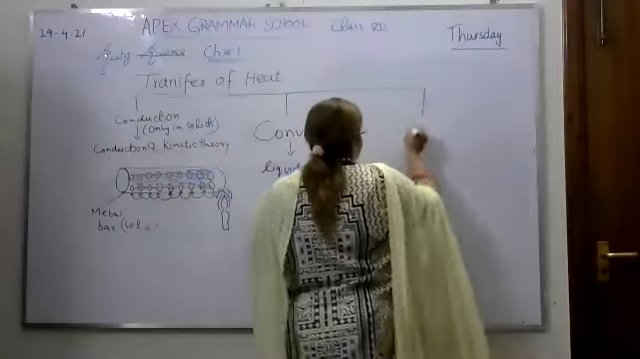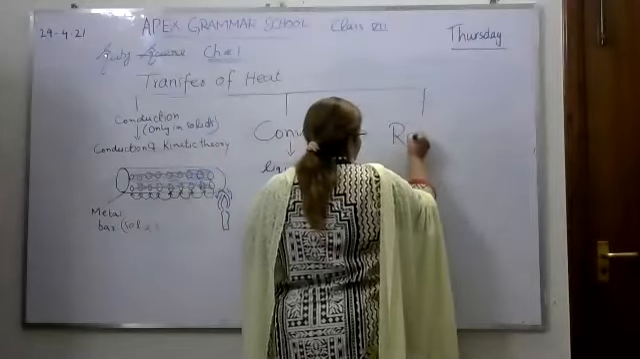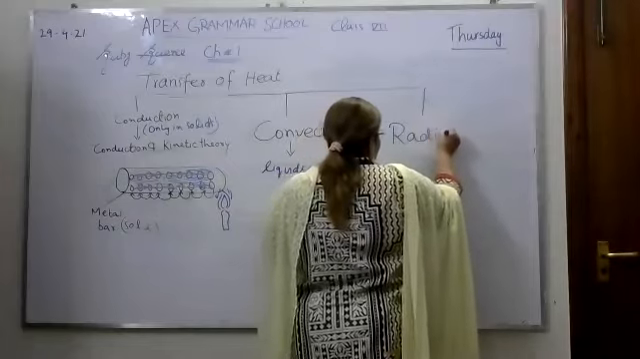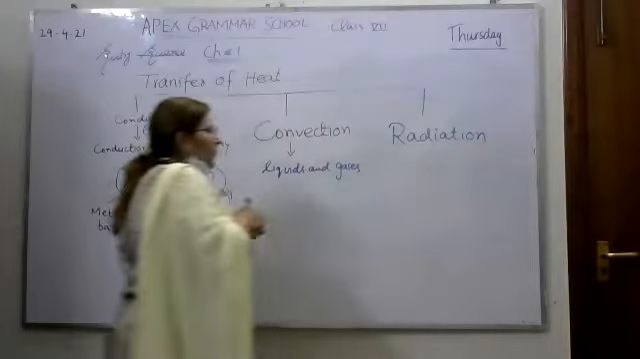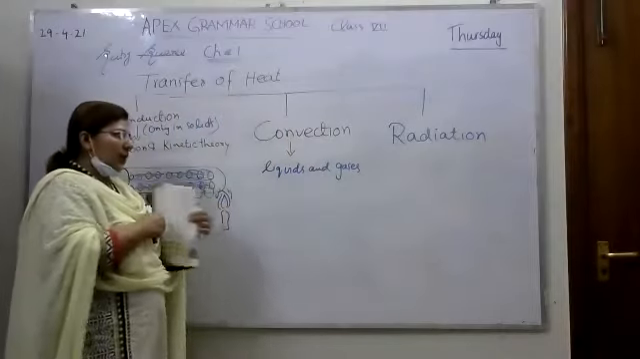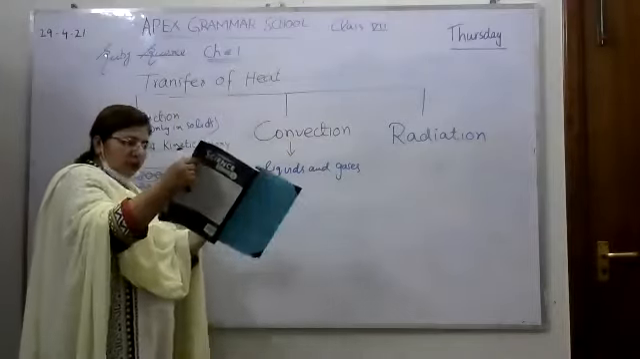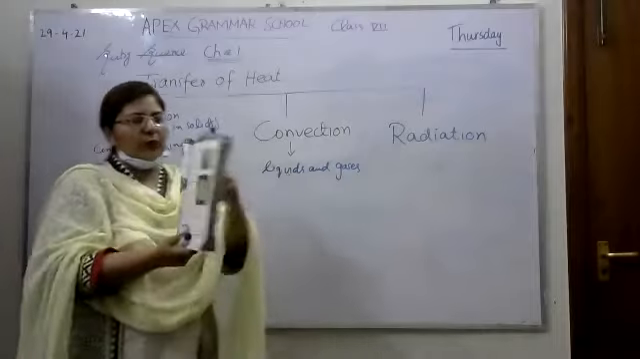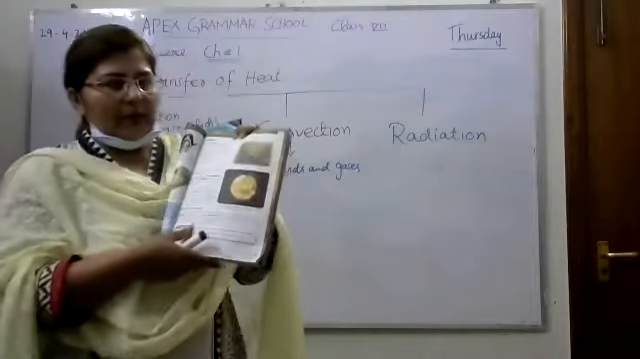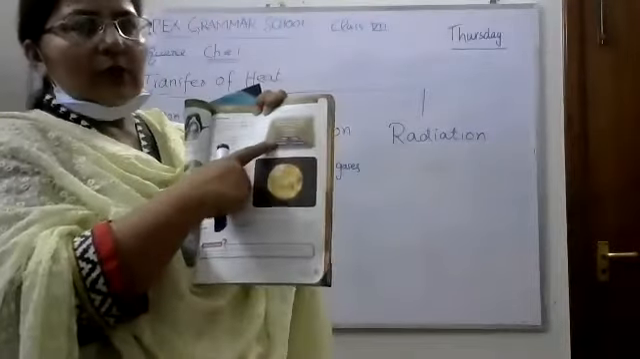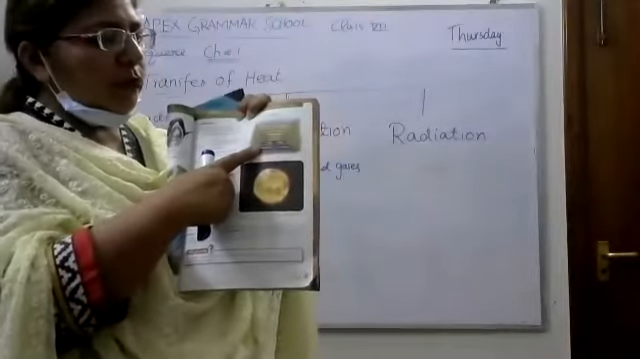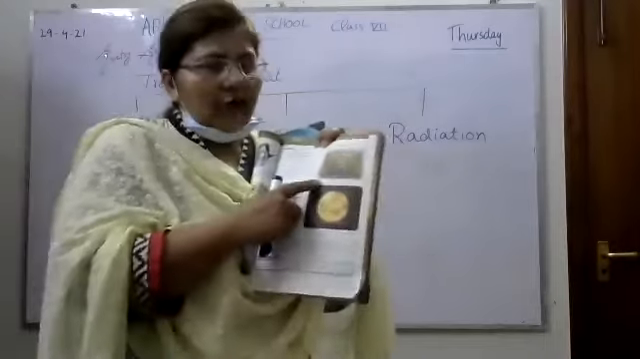And the third step is radiation. What is radiation? This is another way of transfer of heat from one object to another. Okay, so take out page number 7 of your book. You can also see on the screen page number 7, and please observe this diagram which is given in your book. It is a microwave oven.